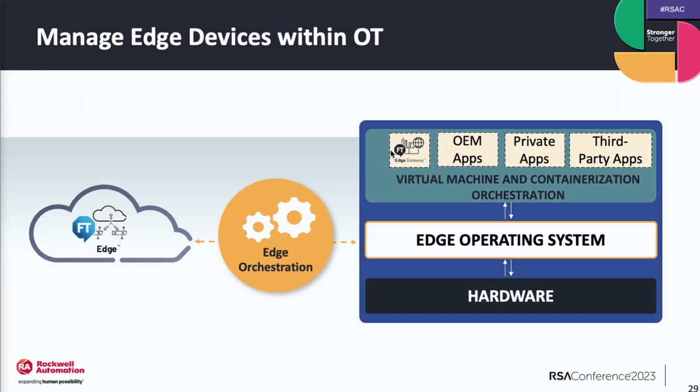Another thing that we see, as Amit mentioned, is the world of IoT. The industrial Internet of Things is already here. People are already connecting devices to the cloud. And if you're concerned about how to manage these devices, you really need to have edge orchestration, which enables you to manage a whole fleet of devices across all of your plants.